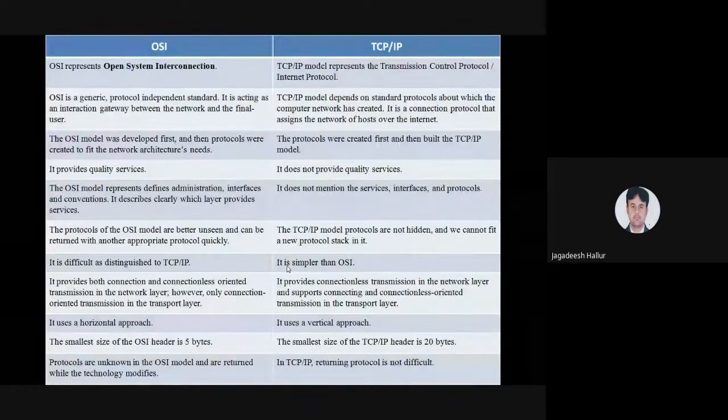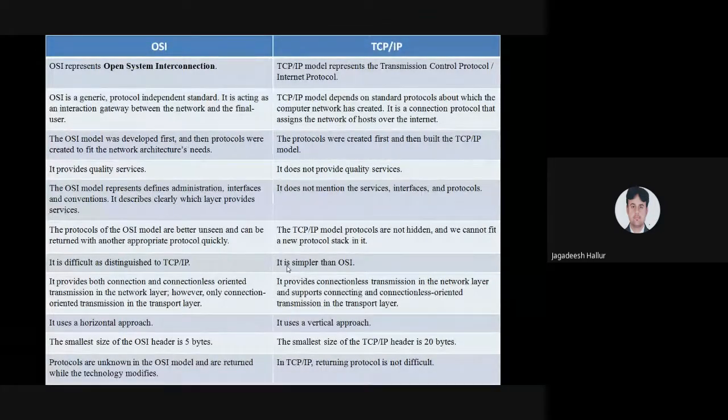The OSI model uses a vertical approach, and TCP/IP uses a horizontal approach. That means in TCP/IP we are merging some of the layers, whereas in the OSI model we are using a total of 7 layers. The header size of the OSI model is 5 bytes, and the header size of TCP/IP is 20 bytes.